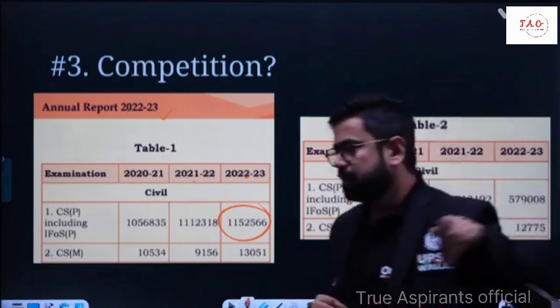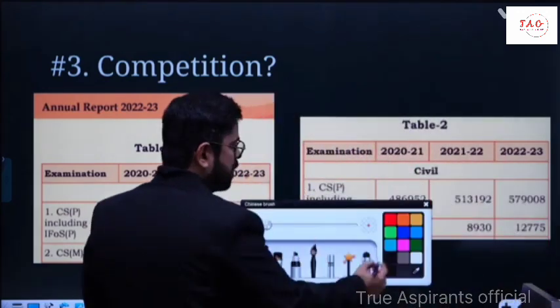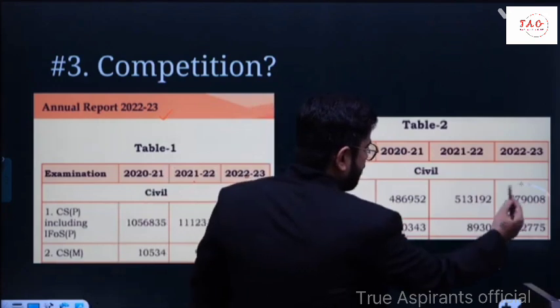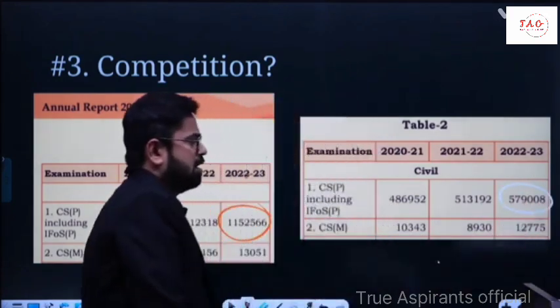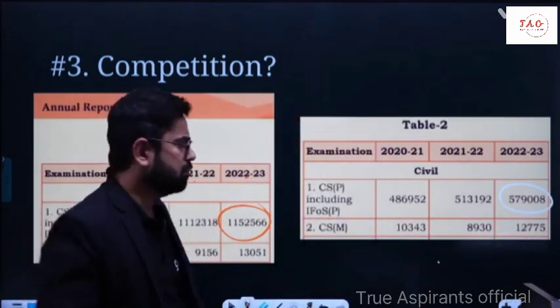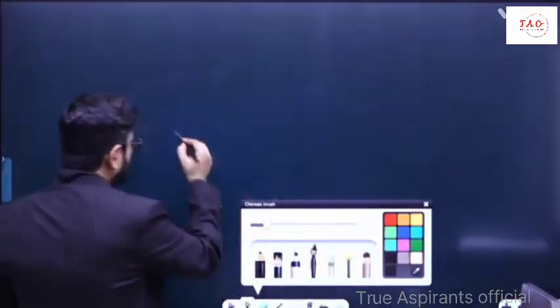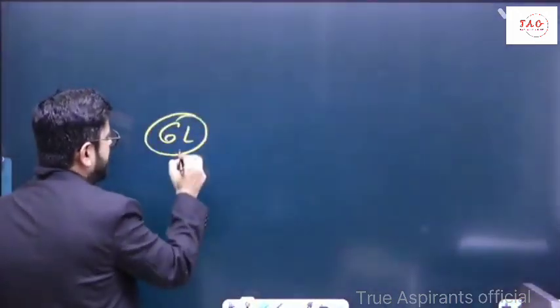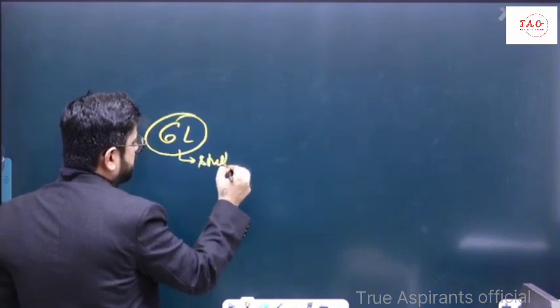Of course, the number of aspirants who actually appeared was less. It was around 5,79,000, so roughly you can say 6 lakhs. You can understand that almost 6 lakh students appear in prelims.